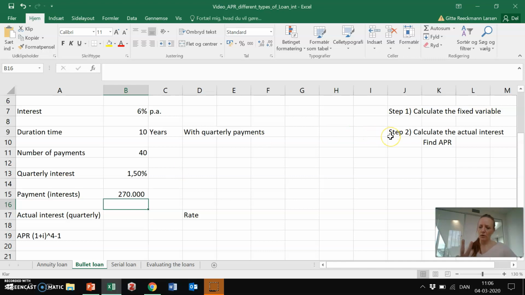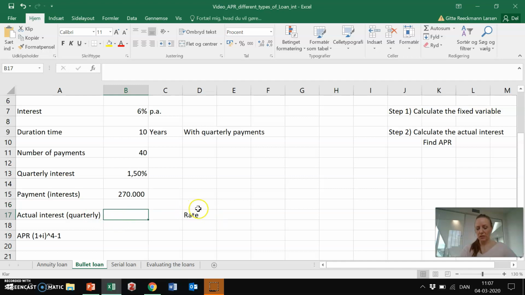And in annuity loan and bullet loan, there are only 2 steps you need to consider. Step number 2, calculate the actual interest. Find the annual percentage rate. In this case, the actual interest would be quarterly.